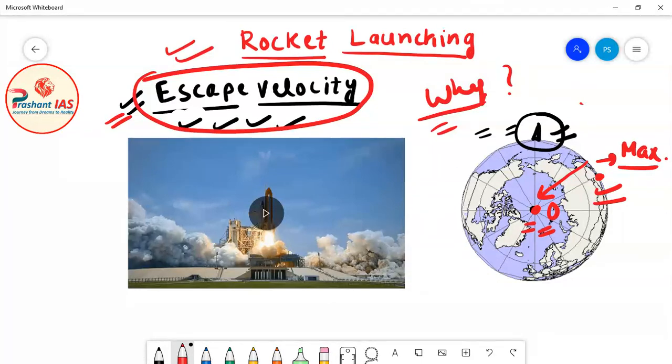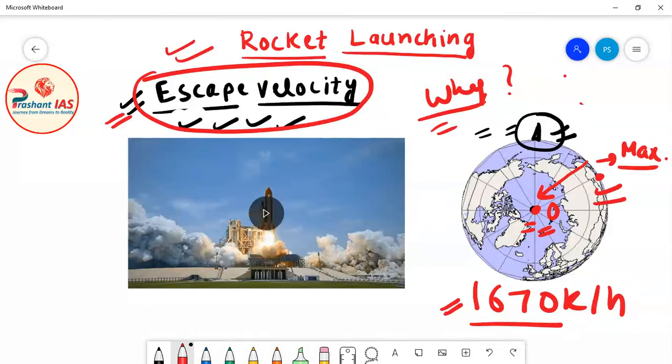So what happens? We know that earth is already rotating at a speed of 1670 kilometer per hour at the equator. So if a rocket is placed on the equator, the rocket is also rotating with the speed of 1670 km per hour. Means this much speed is already attained.